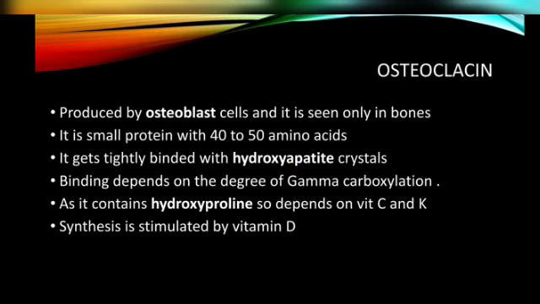It is produced by osteoblast cells, and it is seen only in the bone cells, and it is a protein with 40 to 50 amino acid chains, and then it binds tightly with the hydroxyapatite crystals in the bone, and the degree of gamma carboxylation is directly proportional to the binding strength of the osteoclastin to hydroxyapatite crystals. And in addition to this, it contains the hydroxyproline, so that it depends on vitamin C. Okay, as gamma carboxylation occurs, it depends on vitamin K, but the synthesis of osteoclastin is stimulated by means of vitamin D.